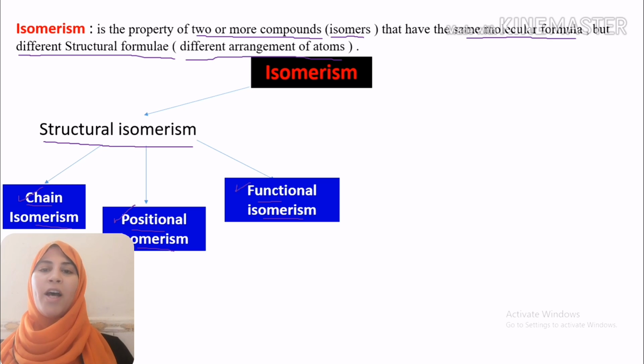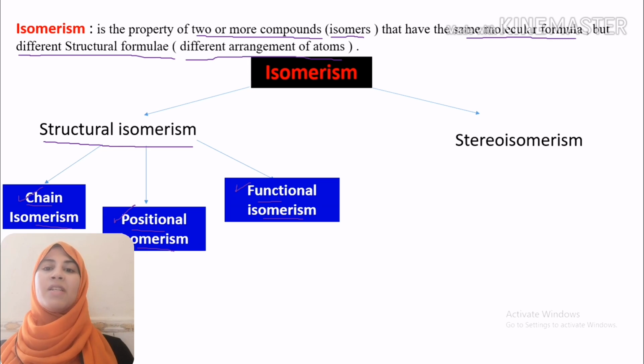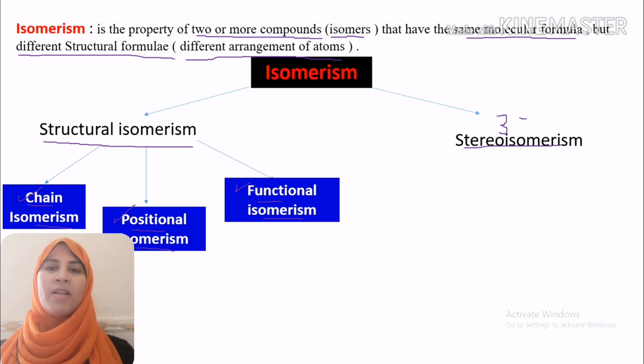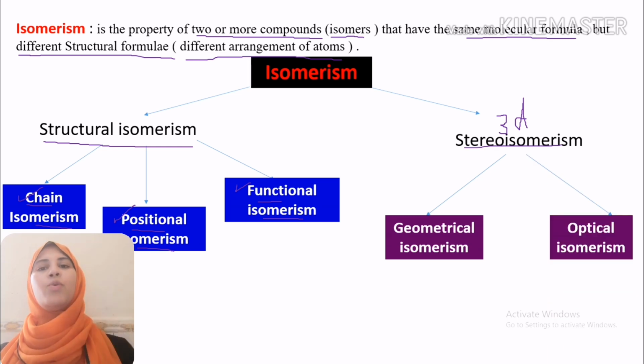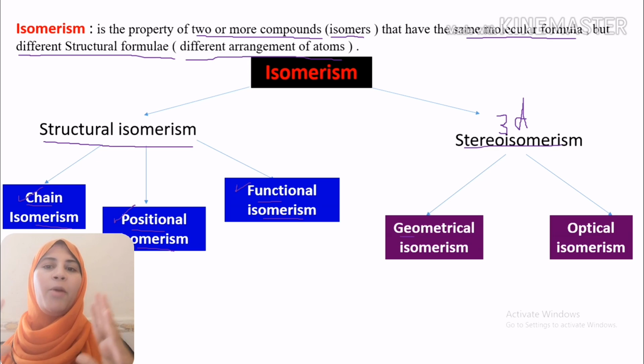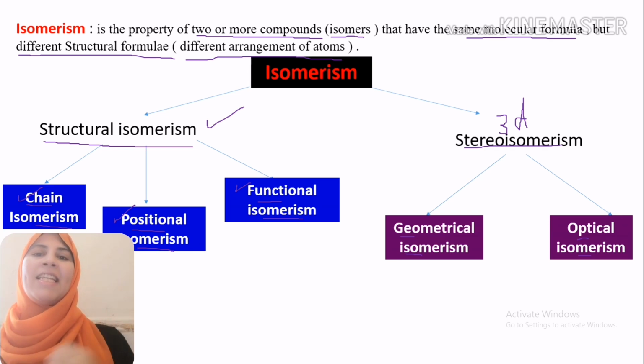The second type of isomerism is stereoisomerism. Stereoisomerism is separated into two main types. The first one is geometrical isomerism, and the second one is optical isomerism. Today, inshallah, we will finish just the first type of isomerism, structural isomerism. Structural isomerism is like growing in different stages. So we will explain our different stages in detail.